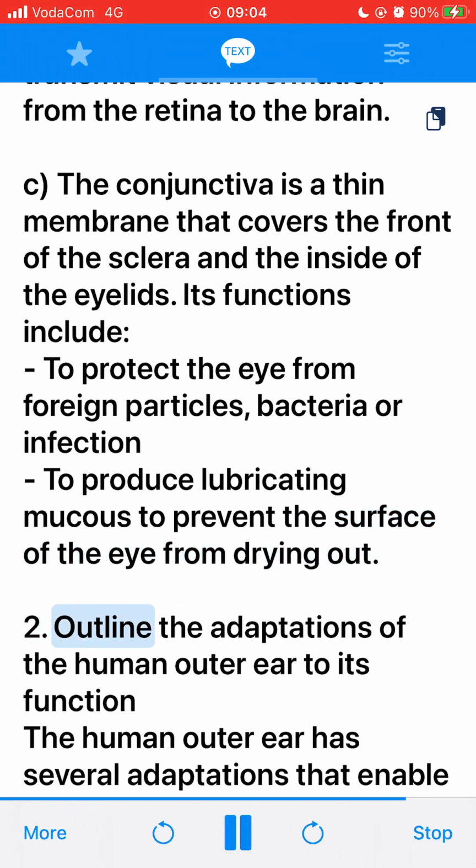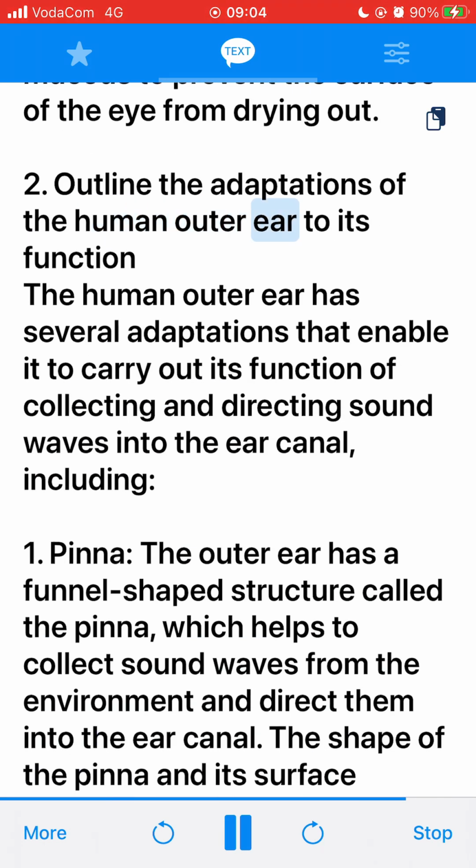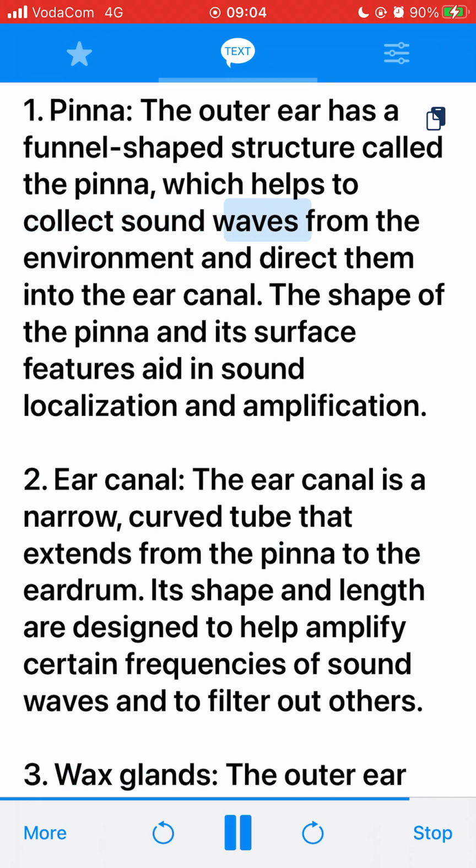2. Outline the adaptations of the human outer ear to its function. The human outer ear has several adaptations that enable it to carry out its function of collecting and directing sound waves into the ear canal, including: 1. Pinna. The outer ear has a funnel-shaped structure called the pinna, which helps to collect sound waves from the environment and direct them into the ear canal. The shape of the pinna and its surface features aid in sound localization and amplification.